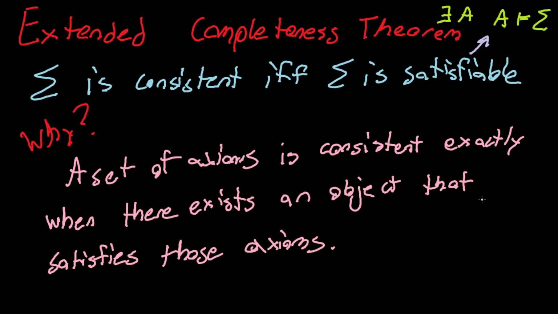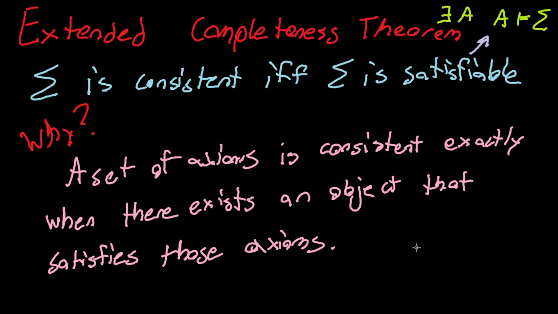But what if even so, nothing exists that satisfies those properties? And then all this math I've done has been talking about nothing, right? This theorem says that's an impossibility. As long as the axioms are consistent, there exists an object that satisfies those axioms. And thus, as long as we're not talking nonsense, we're not talking about nothing. That's basically what this theorem says.